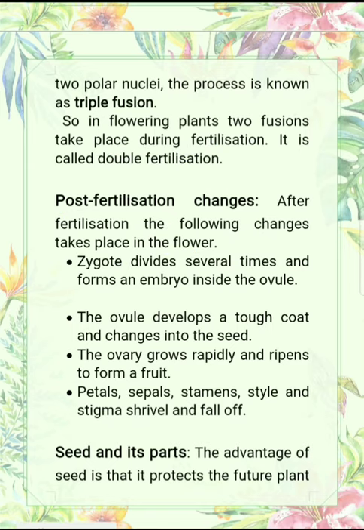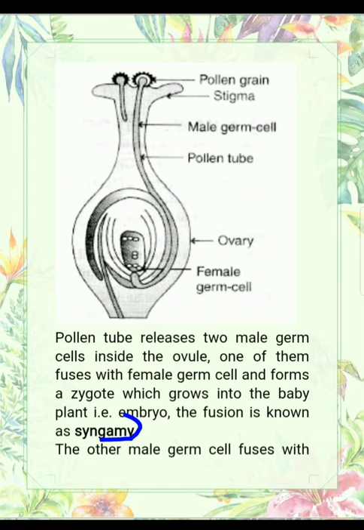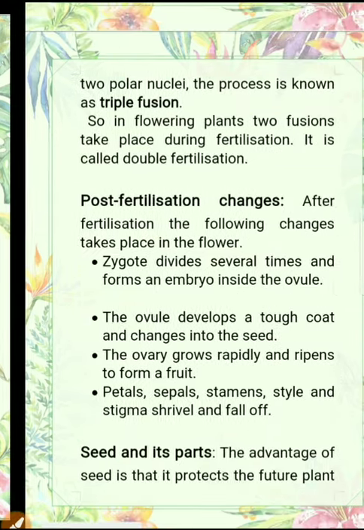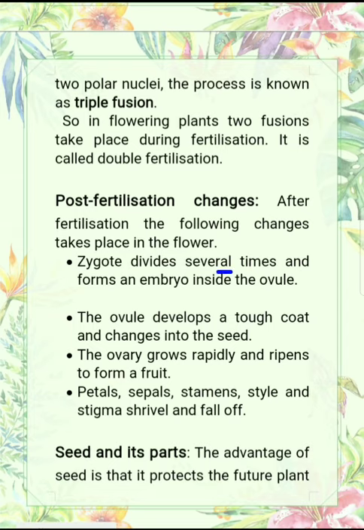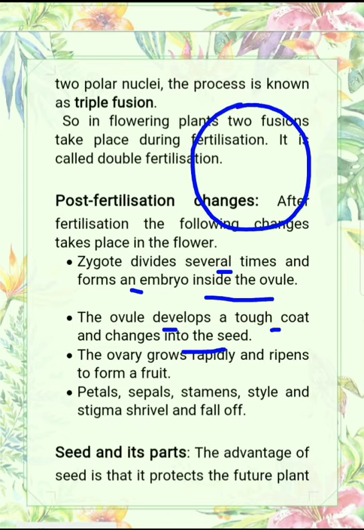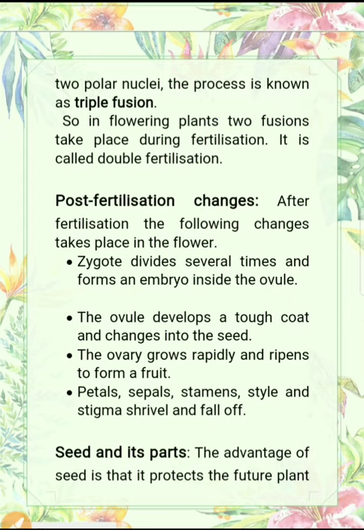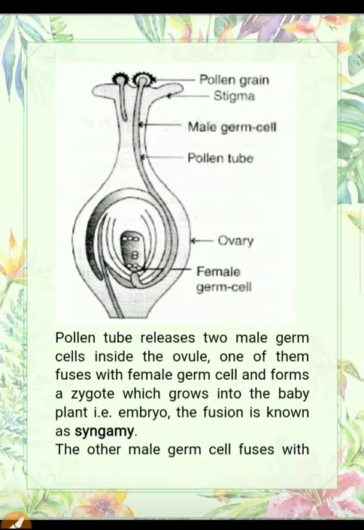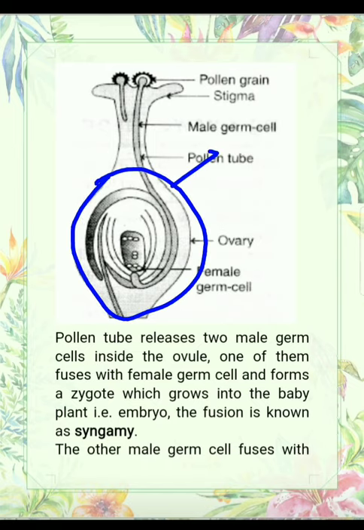The zygote जो है कहाँ बना था? During the process of syngamy. So zygote will convert into embryo. Zygote divides several times and forms an embryo inside the ovule. The ovule develops a tough coat and changes into seed. For example, this is the ovule and zygote is present here. So zygote converts into embryo and ovule converts into seed. And the ovary, this part is the ovary, converts into fruit. Let us see here, ovary converts into fruit.